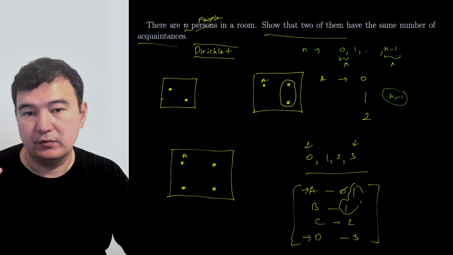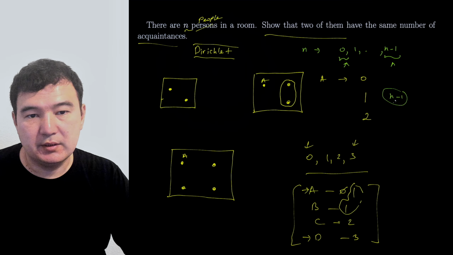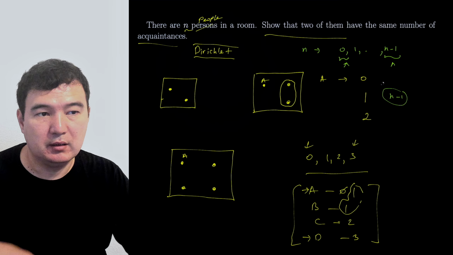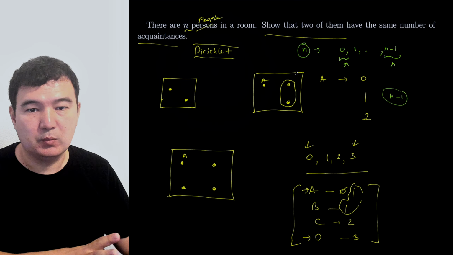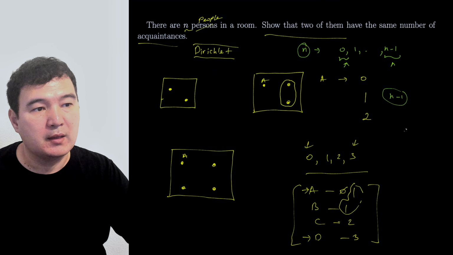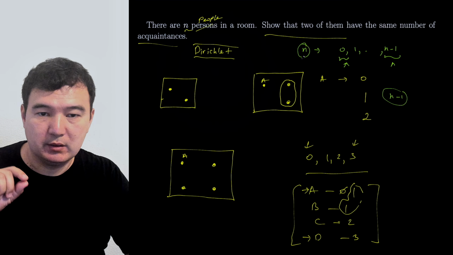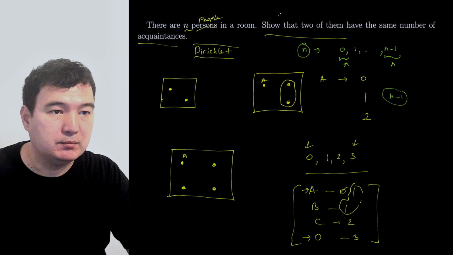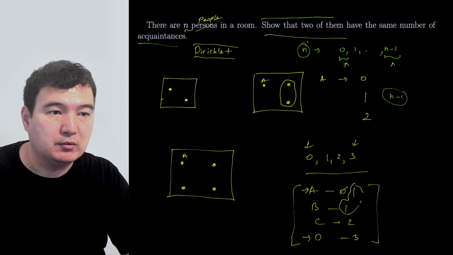You have to remove either 0 or n minus 1, and then distribute these n minus 1 numbers among n people. So there will be one repeating number, because n minus 1 is not enough to cover n. That proves that there are two people who have the same number of acquaintances.